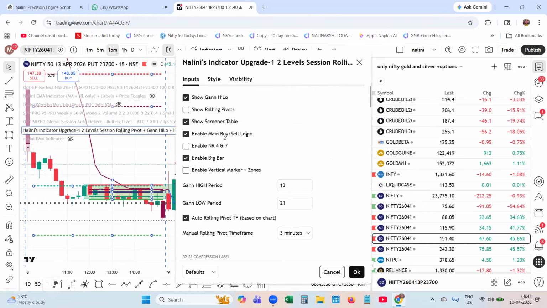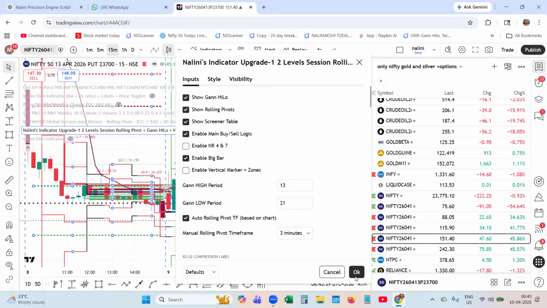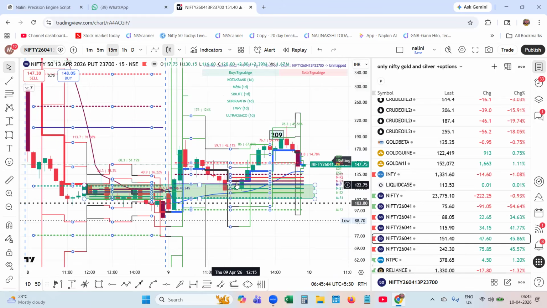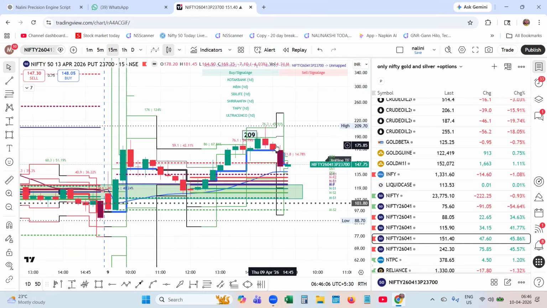So with these two guidelines, and with enabling the rolling pivot, it acts as a guideline for your trade. The price is climbing the pivots step by step. These pivots act as price climbers when you climb. These will act as trailing stop loss, and the trend is intact and it is blue colored. This is how you can carry on the trade. And when it starts becoming black, when it starts closing below that, you end your trade. This is how simple.